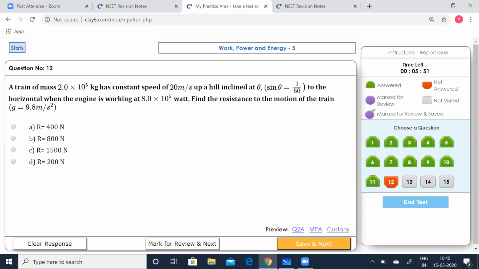A train of mass 2 into 10 to the power of 5 kg has constant speed of 20 meters per second uphill, inclined at theta. Sin theta is given as 1 by 50 to the horizontal, when the engine is working at 8 into 10 to the power of 5 watts. What is the resistance to the motion offered to the train? So take g as 9.8 meters per second square.